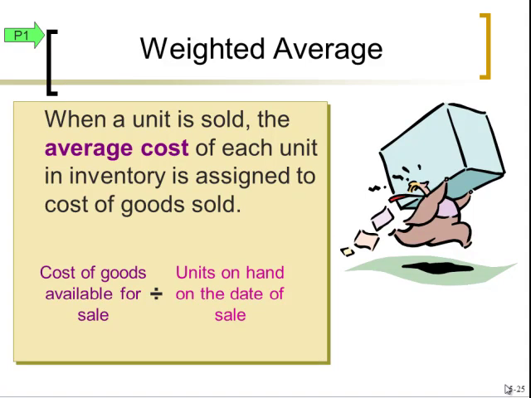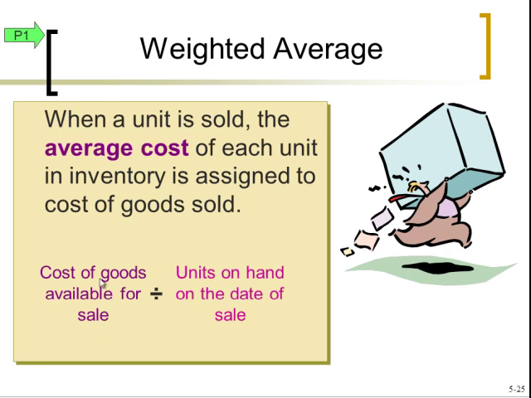So now we move on to weighted average. This one requires a little bit of a calculation, but once you understand it, it's actually one of the easier methods because it compresses the layers. You don't have to keep track of tens and dozens of layers. You compress them each time a sale is made. So when we're about to do the selling entry, we take a look at the average cost of each unit at that point.